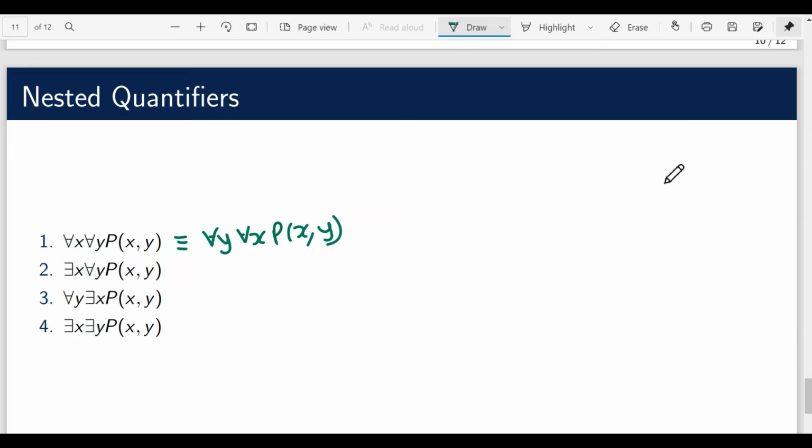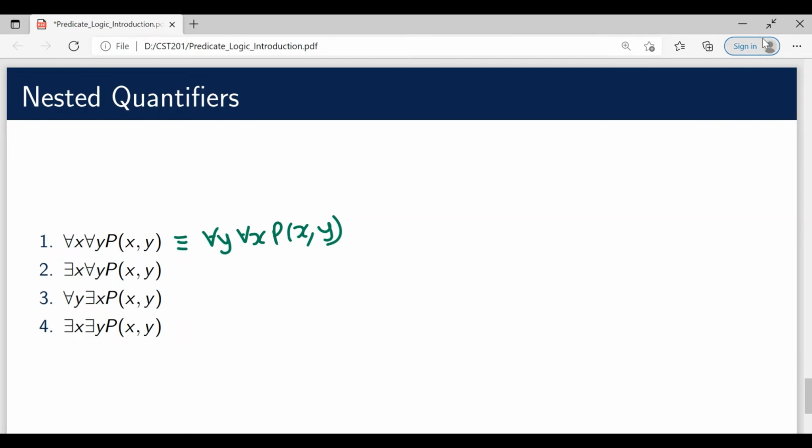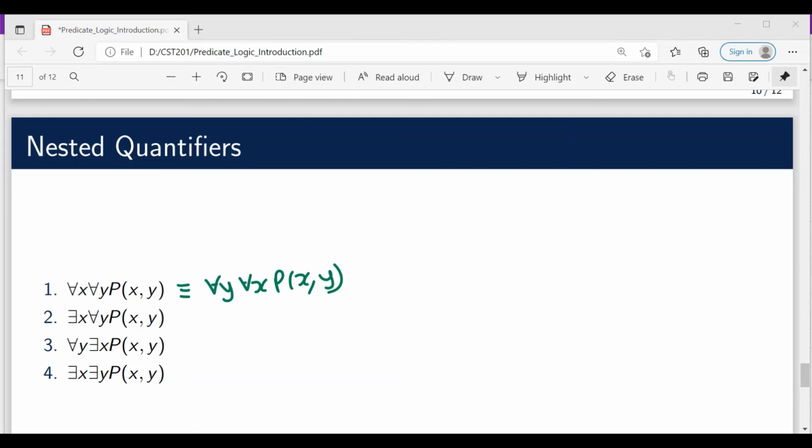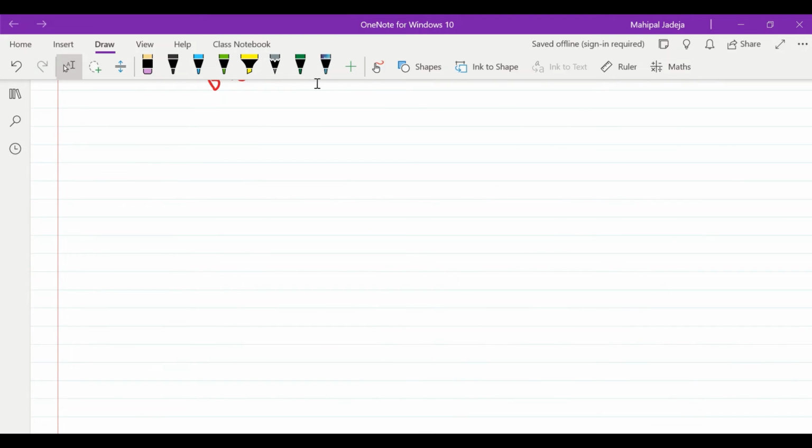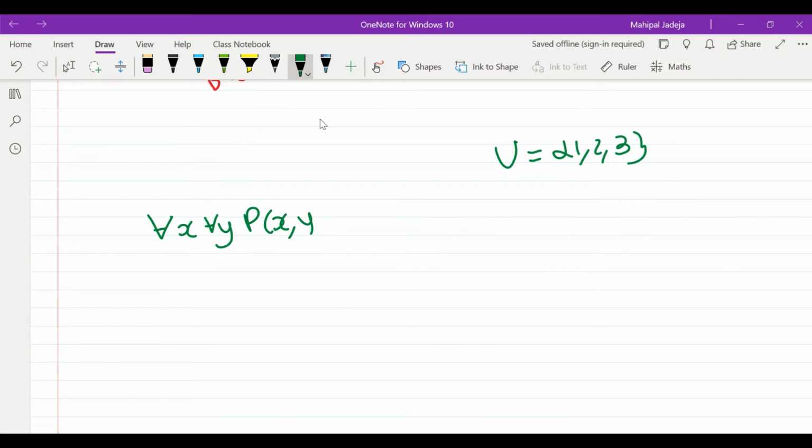Let's verify this by considering my set U. Let's say my set U contains only three elements: 1, 2, 3 only. And I am saying that for all x for all y P of x comma y is equivalent to for all y for all x P of x comma y. So let's verify this. Let me start with for all x for all y P of x comma y.